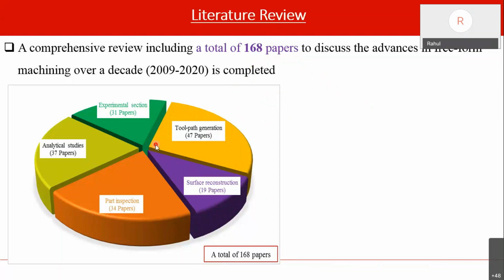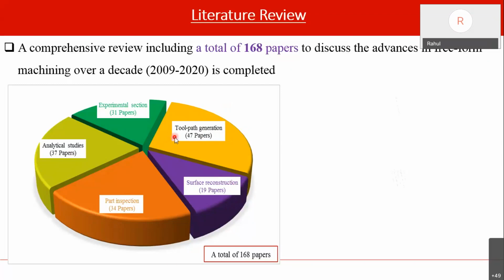They should know that in freeform surface machining there are five domains in which we could work. First, experimental investigation, which we just discussed. Second, analytical studies, wherein we develop a physics-based model and validate it with experimental data. Then part inspection, then tool path generation, meaning cutting strategies and accurate, efficient tool path generation, or machining in minimum possible time, and surface reconstruction.